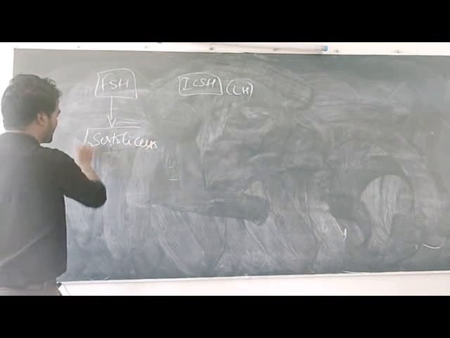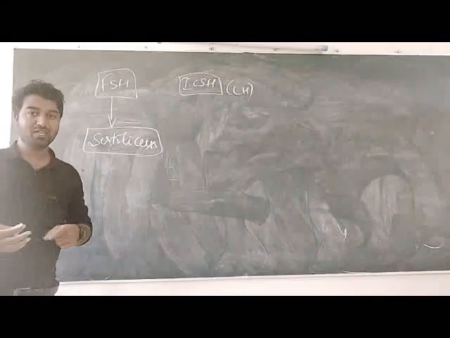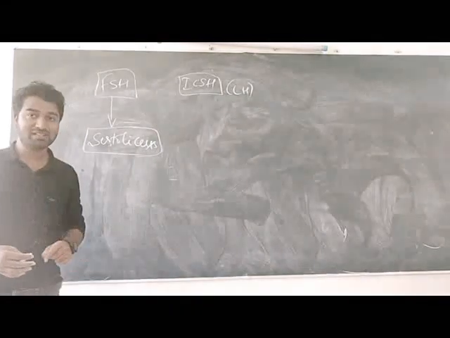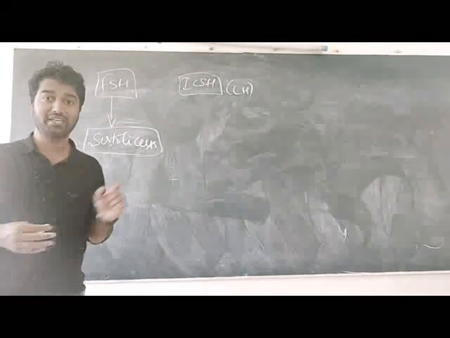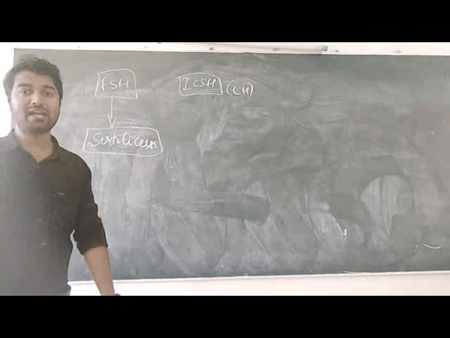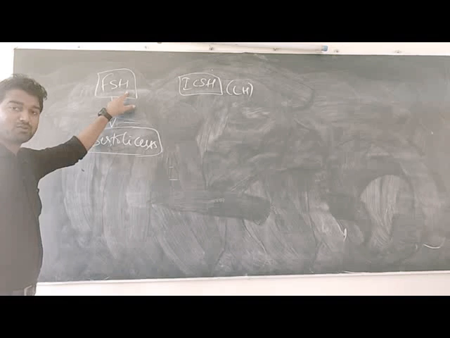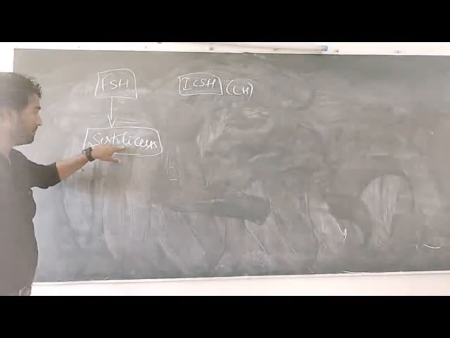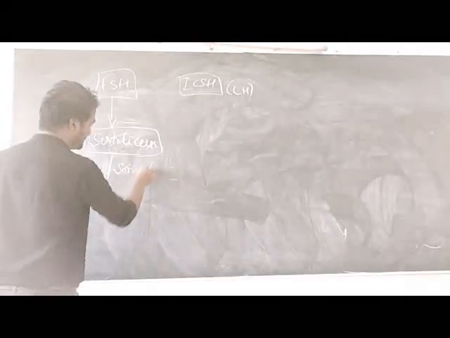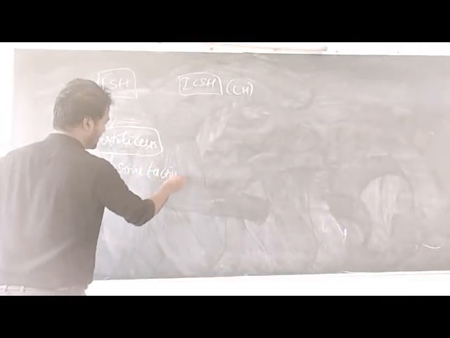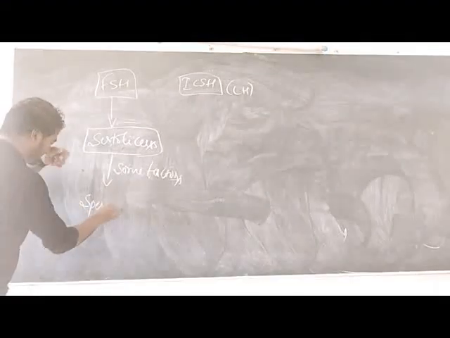Sertoli cells are present in the seminiferous tubules. Already you are all familiar with the function of Sertoli cells. They are responsible for nourishment. They give nourishment to the developing spermatids or spermatozoa. When this FSH hormone acts on Sertoli cells, immediately the Sertoli cells release some factors which help in the process of spermiogenesis.